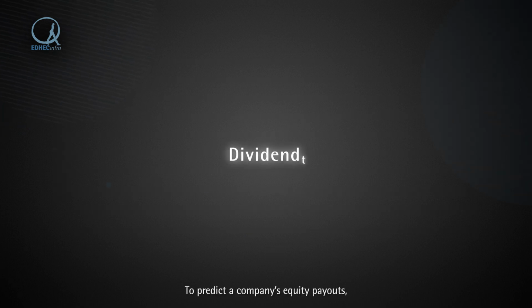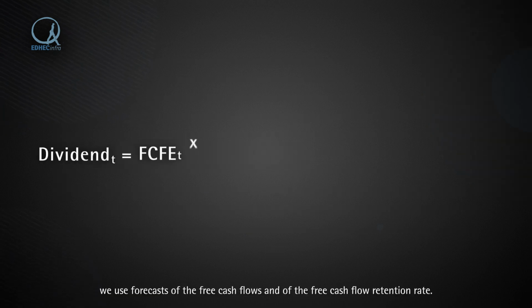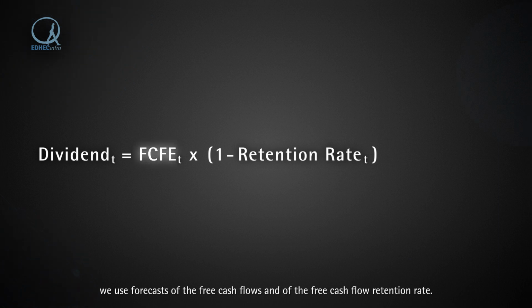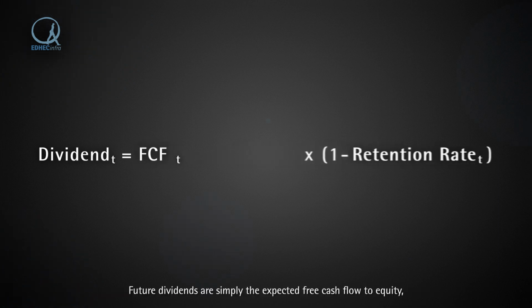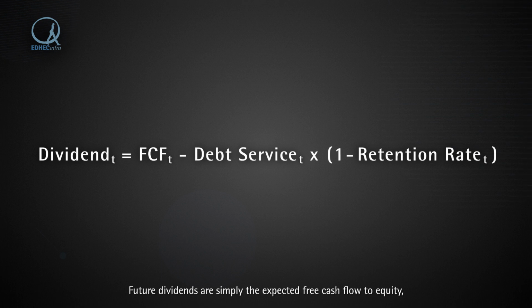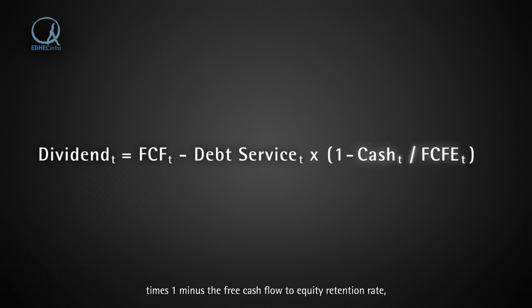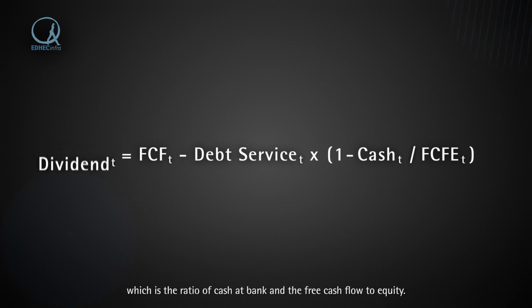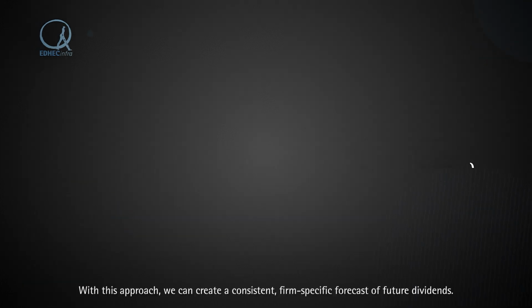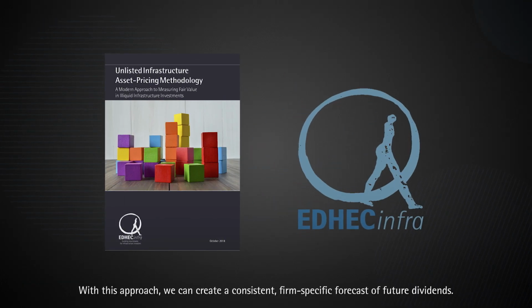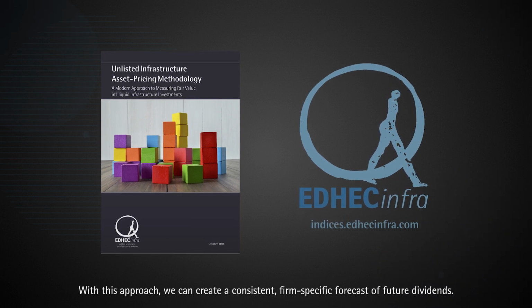To predict a company's equity payouts, we use forecasts of the free cash flows and of the free cash flow retention rate. Future dividends are simply the expected free cash flow to equity, which is equal to the future free cash flow minus future debt service, times 1 minus the free cash flow to equity retention rate, which is the ratio of cash at bank and the free cash flow to equity. With this approach, we can create a consistent, firm-specific forecast of future dividends.